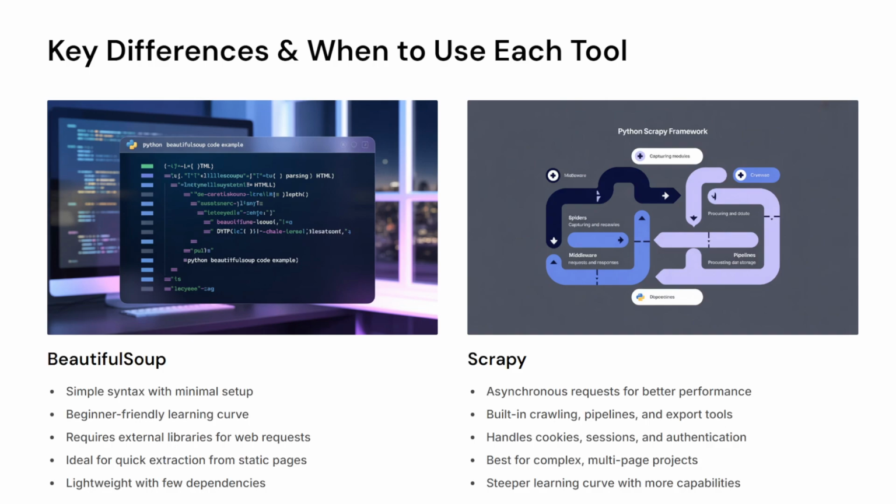So we are going to look at the differences between the tools so that you can know which one you can choose for your projects, so that when it's time, you know the exact one to use. BeautifulSoup is simple with syntax with minimal setup. It is beginner friendly with an easy learning curve. It requires external libraries for web requests, and it's ideal for quick extraction from static pages. It is also lightweight with few dependencies.